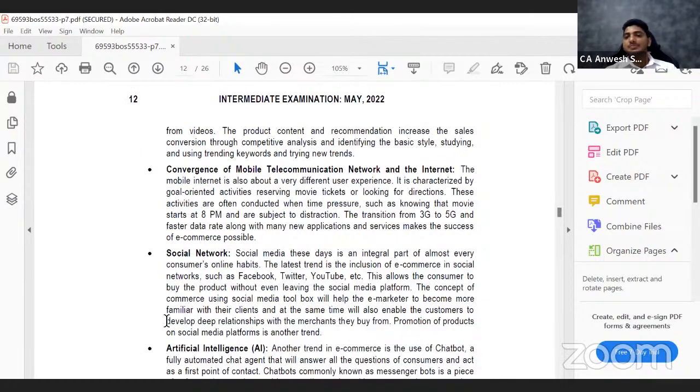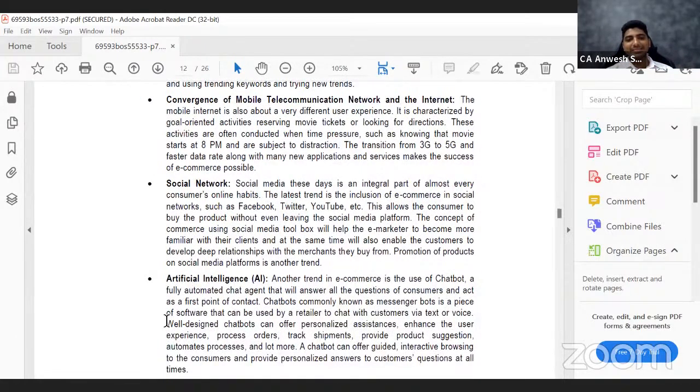Next one is social network. On any social network that you log in to, whether it is Facebook, Instagram, LinkedIn, or anything else, there are a lot of advertisements. Those advertisements will convince you to buy. Or there are what we call social media influencers. They say, I have used this, I have become like this, I have used that, I have become like that. Order this and you can change your life too. And people normally tend to follow them. So social network is also one of the reasons.